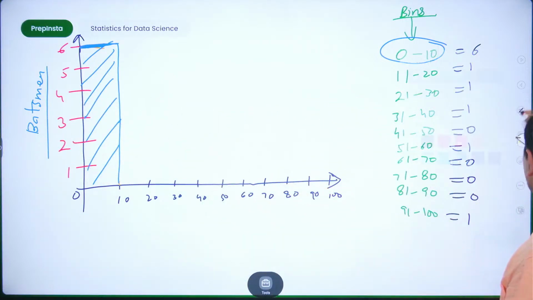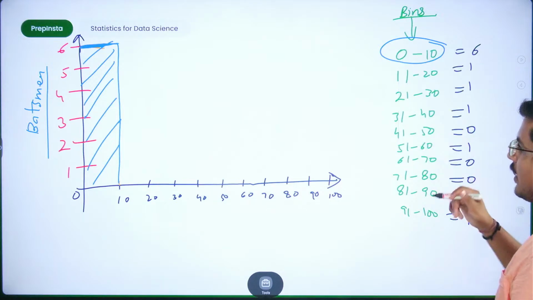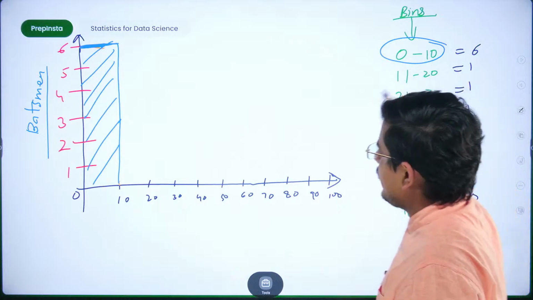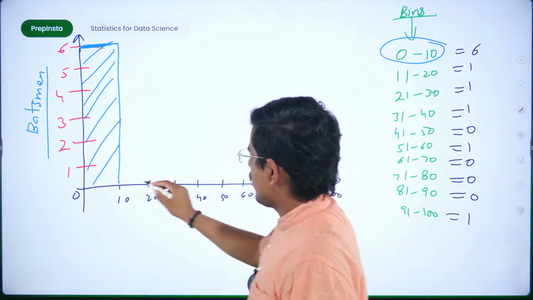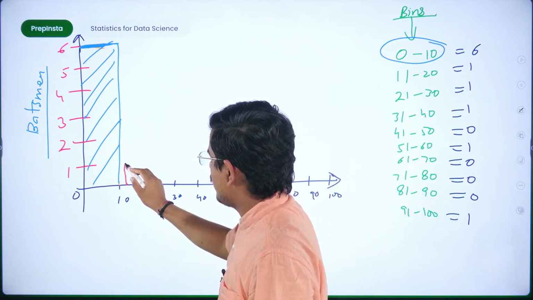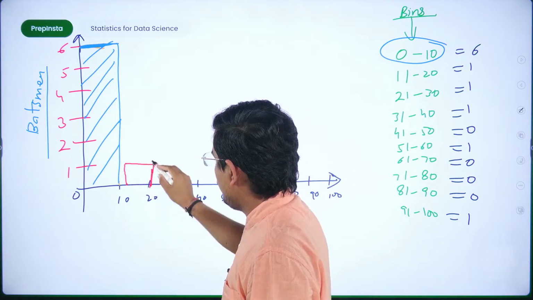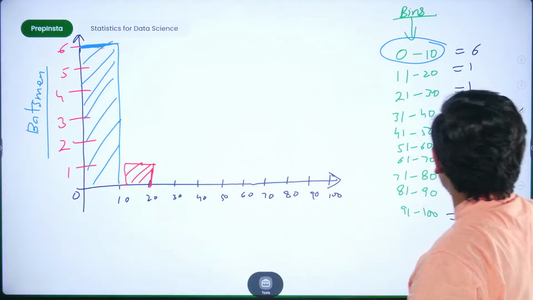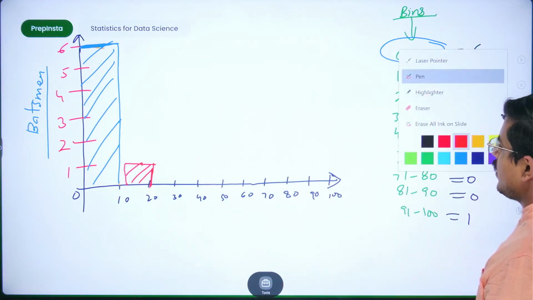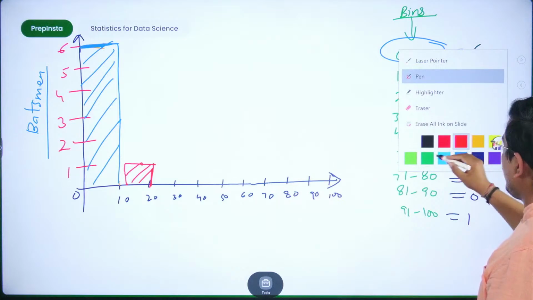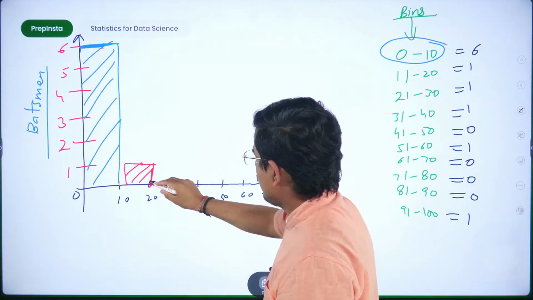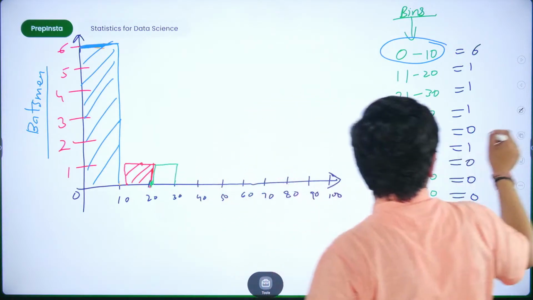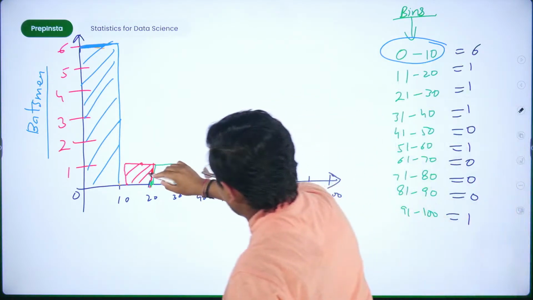Now when I talk about 11 to 20, in this range one batsman has scored. So 11 would start here, 11 to 20 would be here. Fine, one batsman has scored. Now if I tell you that from 21 to 30 it is the same, fine, so this was 20, say 21 to 30 is this. Fine, there is a small gap between them and I want to show you that gap.